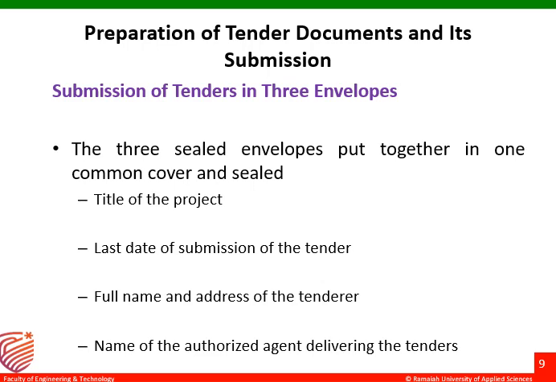Then the name of the authorized agent delivering the tenders. Usually these tenders are a very secret, very confidential document and should not fall into other hands. There is a chance that another contractor can take this document, see the quotation and try to compete with the contract. To avoid such things, the name of the authorized agent delivering the tenders also has to be submitted. This is the process of submission of tenders.